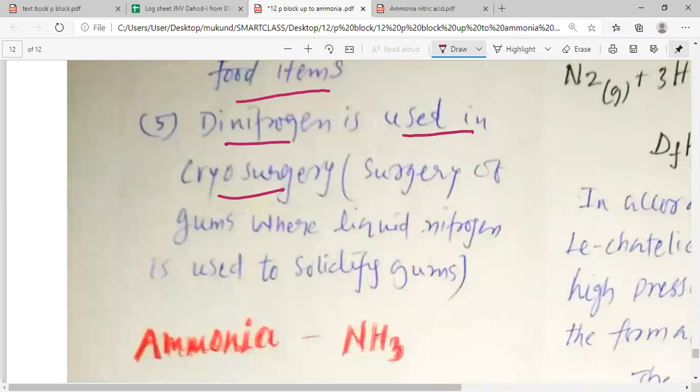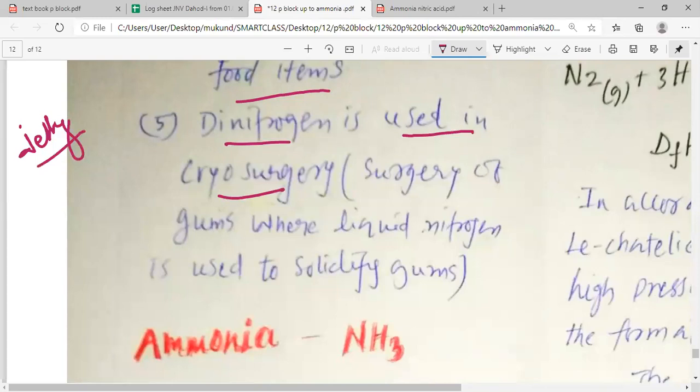Now, what is cryosurgery, my dear students? It is important to study about. Cryosurgery is a kind of surgery which is done at very low temperature. You know that under our teeth, my dear students, we have gums. These gums are like jelly. So to cut this gum is very difficult.